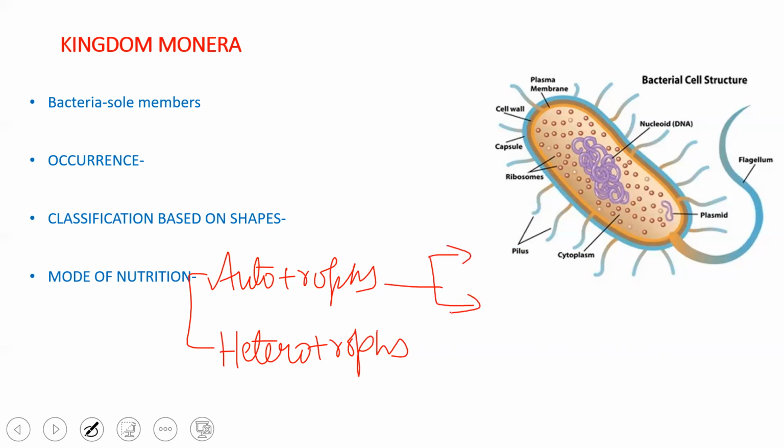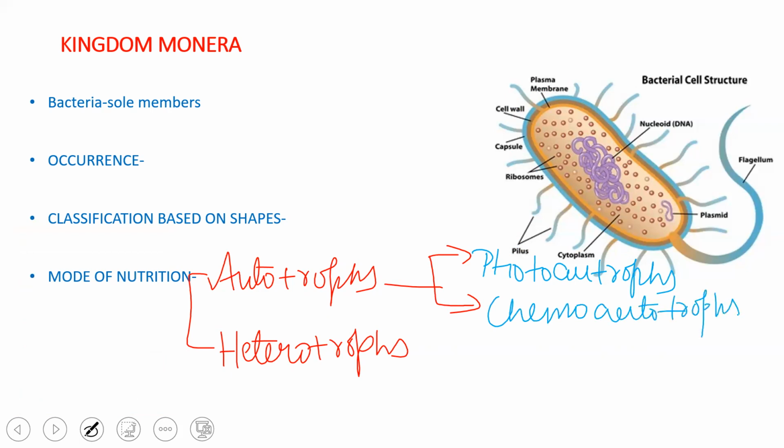They may be photoautotrophs or photosynthetic, and they may be chemoautotrophs or chemosynthetic. Then come heterotrophs. They may be parasitic in nature or they may be saprophytic in nature.